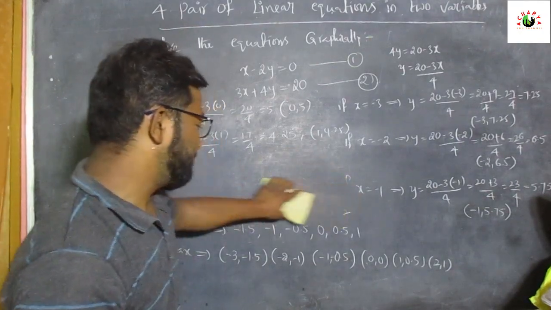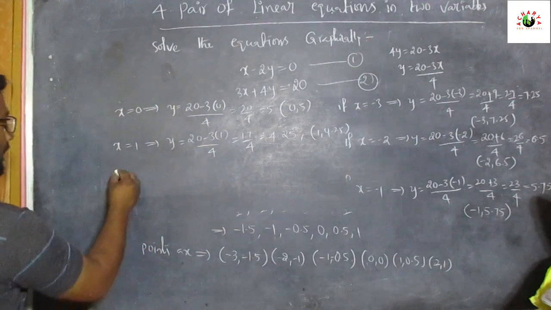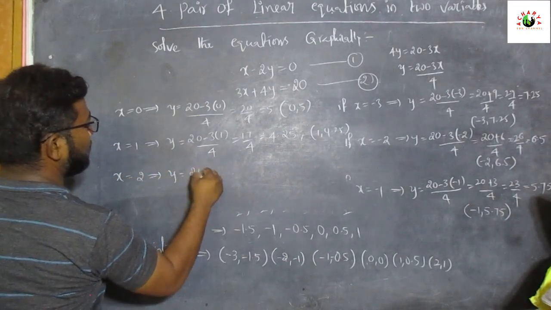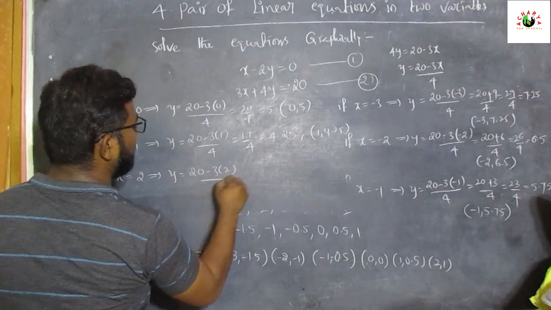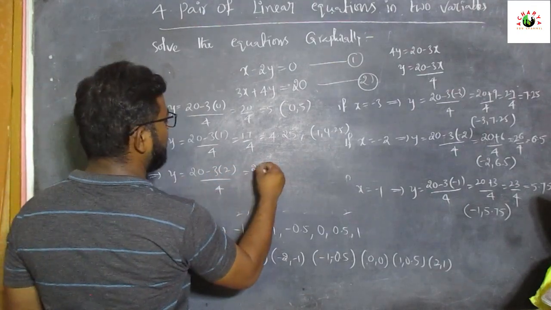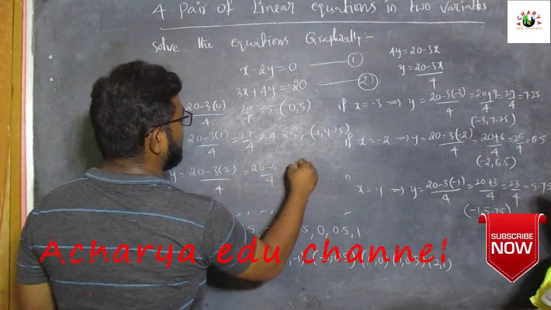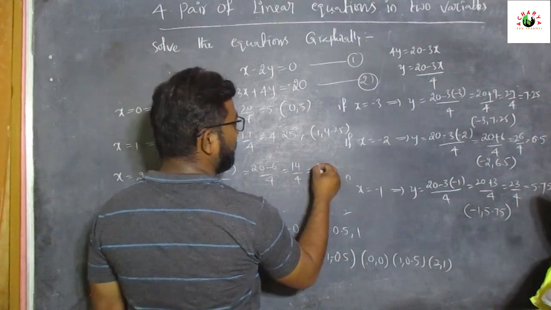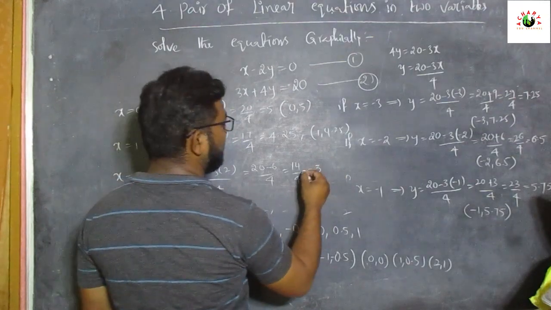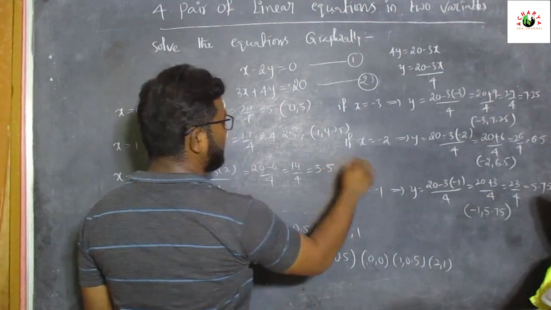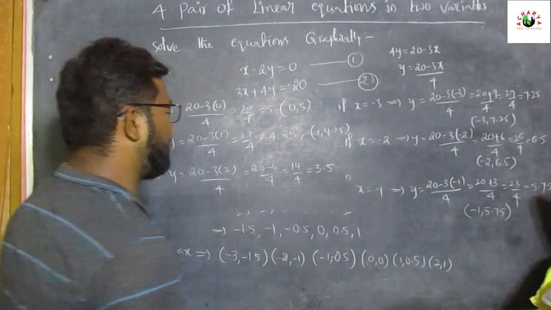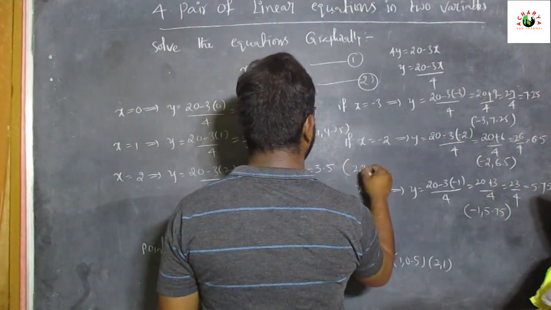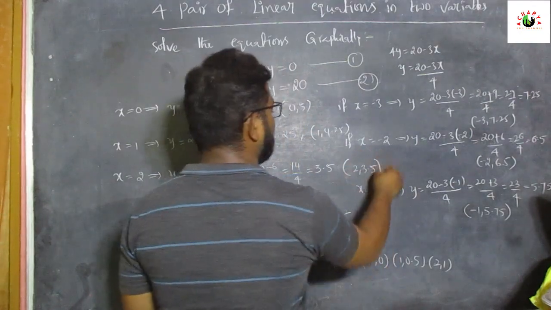So here, if x is equal to 2, that implies y is equal to 20 minus 3 of 2 by 4, that is equal to 20 minus 6 by 4, that is equal to 14 by 4. So what is the value of 14 by 4? 4 3s are 12, and 4 5s are 20, so 3.5. So the point is 2 comma 3.5.